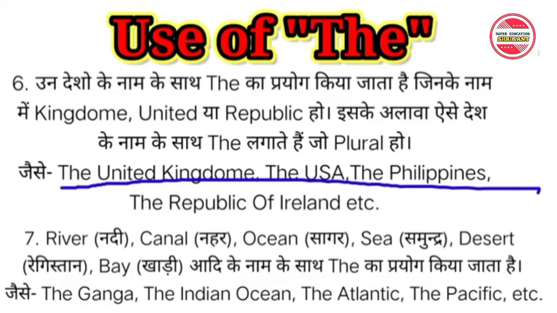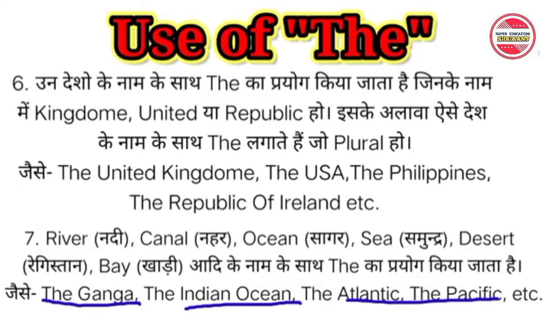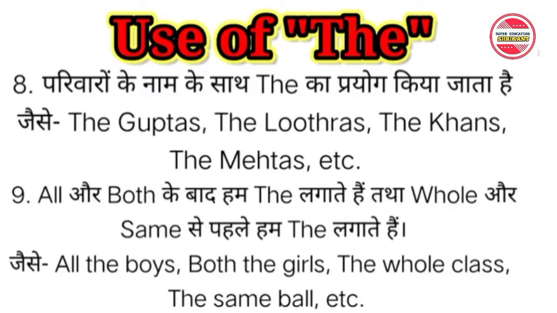The seventh point: "the" is used with river, canal, ocean, sea, desert, etc. For example, the Ganga, the Indian Ocean, the Atlantic, the Pacific, etc. The eighth point: "the" is also used with the names of families.